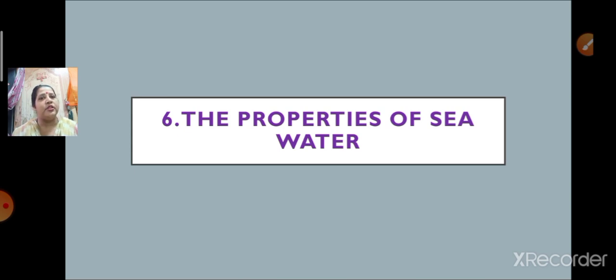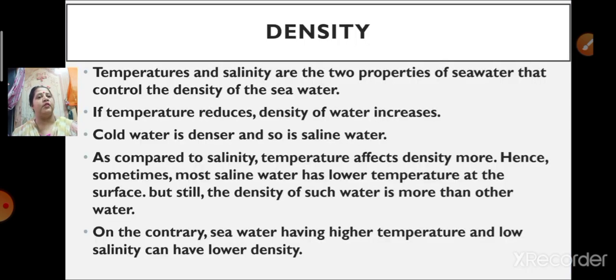Now we'll learn about the new topic, that is density. Our next topic is density. What is density over here? Density over here means the weight of water, which has to be 1 gram per milliliter.